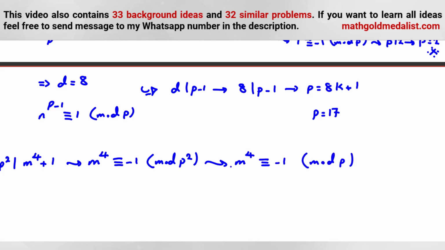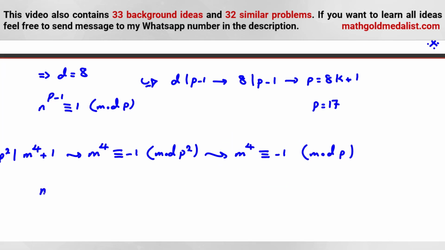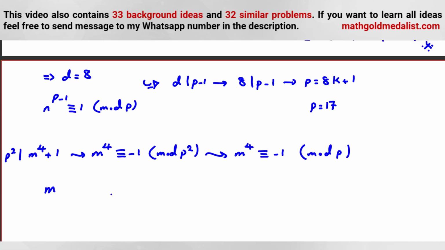So it is not equivalent, but it is a necessary condition that we have. So here we can say what? M mod 17. I want to see which m's satisfy this. I want to write all cases. It can be 0, plus minus 1 mod 17.